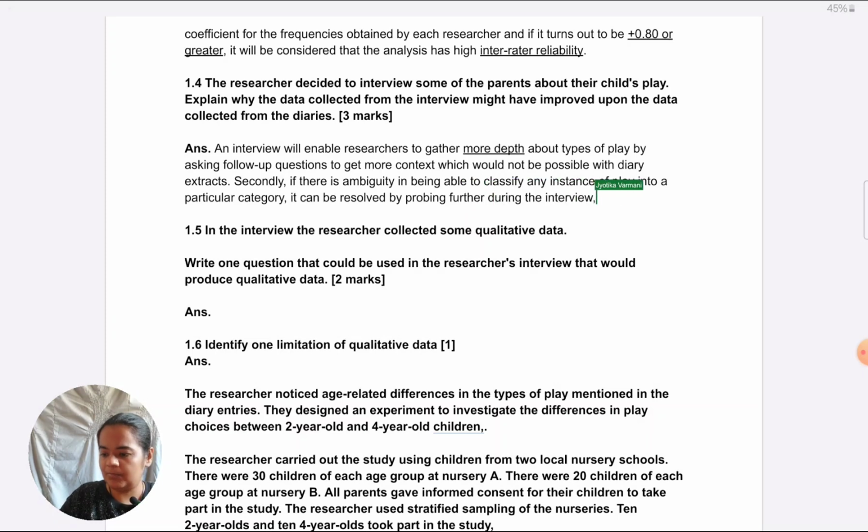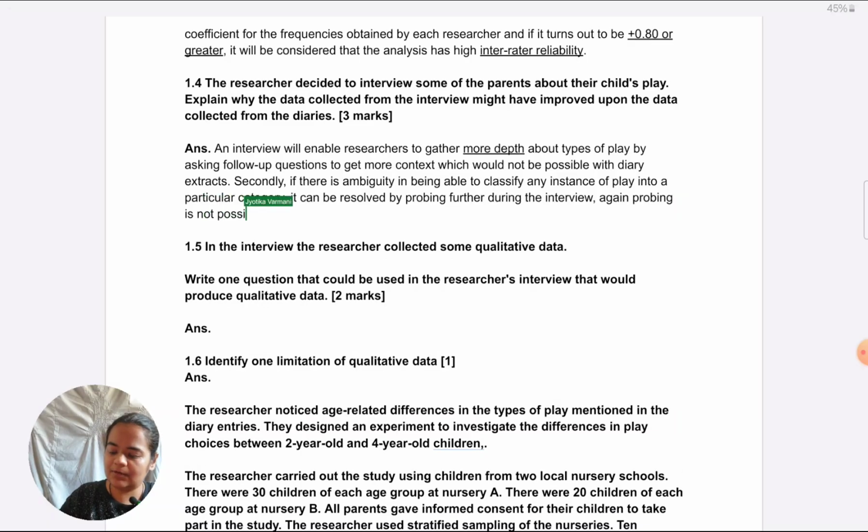Again, probing is not possible with an already recorded diary. So this is about solving ambiguities with the help of interview, that's my second point.